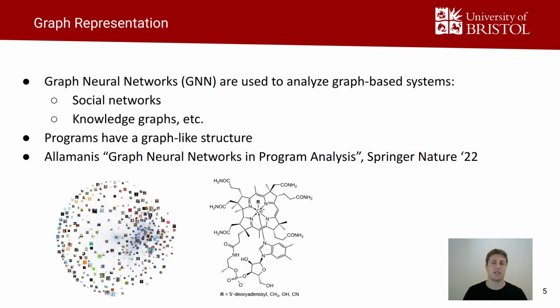In recent years, graph neural networks have become increasingly popular for their ability to analyze graph structured data and to solve problems in all areas of life, from chemistry over social networks to knowledge graphs. An obvious choice seems to be considering programs as graphs for their graph-like structure.